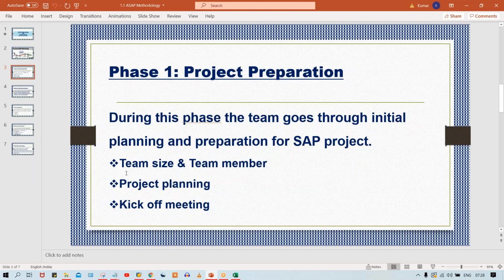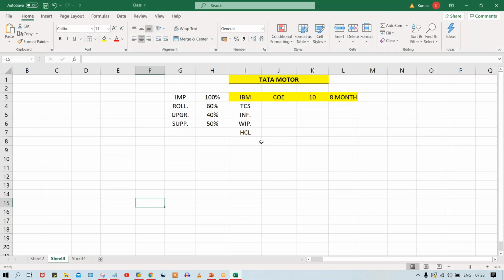Okay, now here, let's suppose a total of 40 members are required or 30 members are required. So this is also the number of consultants. How is it going to be decided, guys? That is going to be decided based on the size of the organization. Is it a small company, medium sized company, or large company, right? Based on that, the project manager is going to decide the number of members based on the requirement.